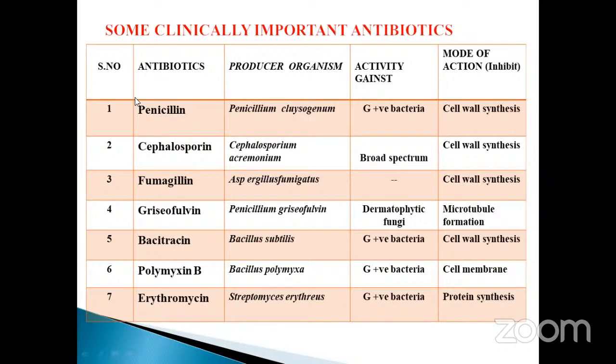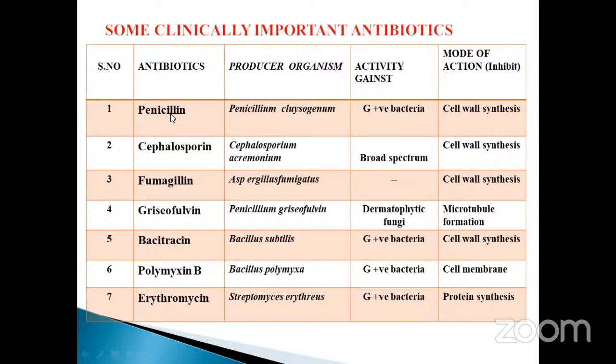laboratory. Here, what are the parameters they have given? First of all, note down the serial number, and also the antibiotics. How many antibiotics? 13 antibiotics are there. The producing organism, which organism the antibiotic is produced from. The activity, whether gram positive, gram negative, broad spectrum, dermatophytic, like that. The mode of action, how it occurs, what happens inside the physiological activities. That thing is also very, very important, my dear students.